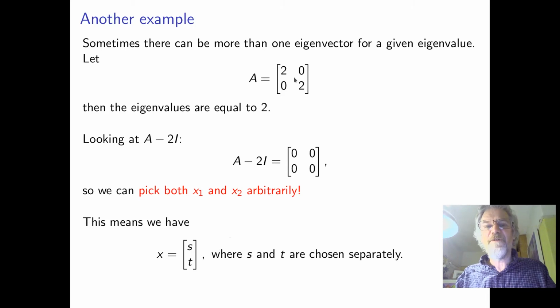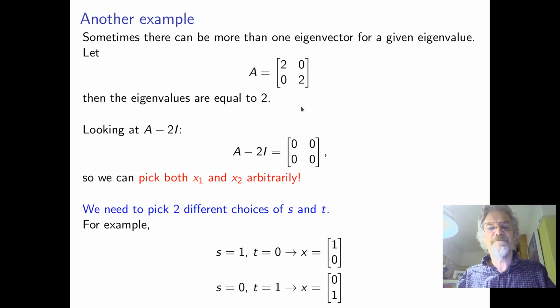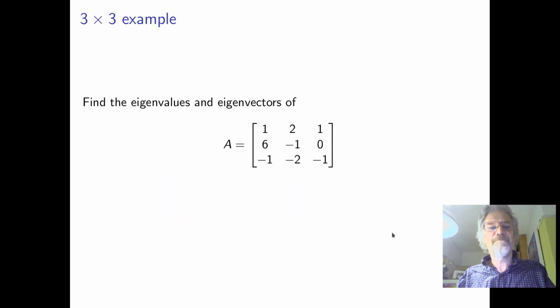So without the 1 here, it was very different, and that's kind of an archetypal situation. So the eigenvectors we can take as (1, 0) and (0, 1). Okay, next we're going to do a 3 by 3 example.